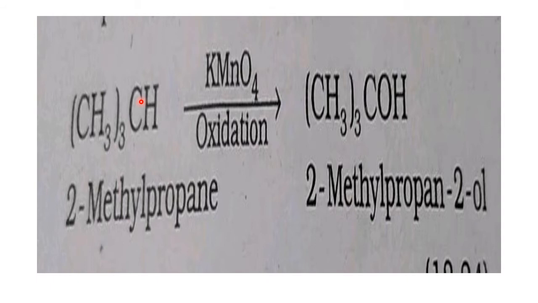This is oxidation of alkane only, some special alkane where some attachments are there, by a strong oxidizing agent. One example is 2-methyl propane, which when undergoing oxidation with KMnO4, which gives oxygen. KMnO4 is called an oxidizing agent, that means the agent which supplies O. Taking O from the KMnO4, it gives this product, 2-methyl propan-2-ol, because the alcohol group is on the second carbon atom of the main chain.